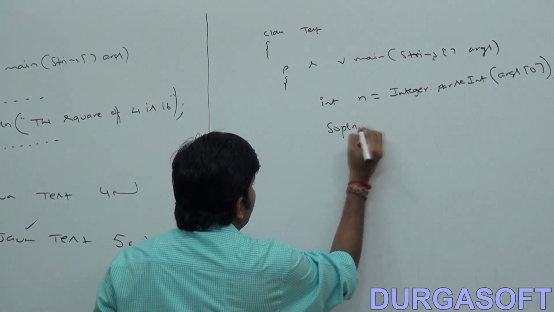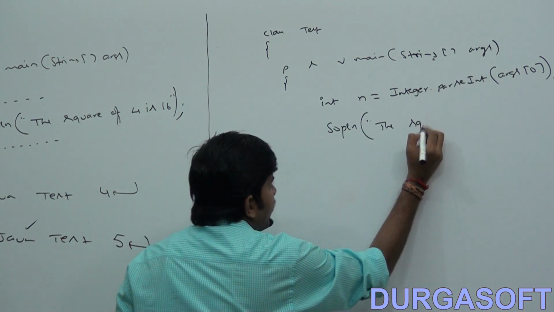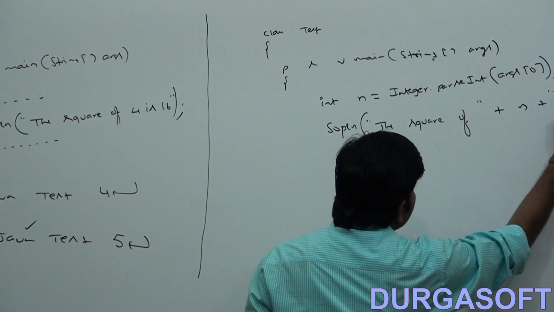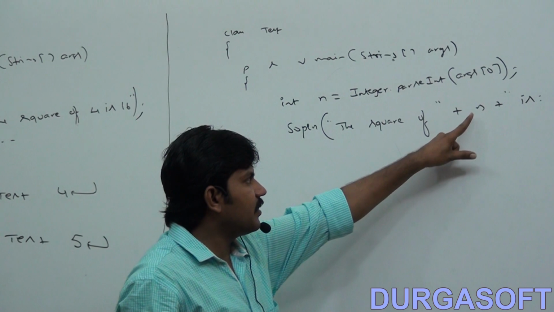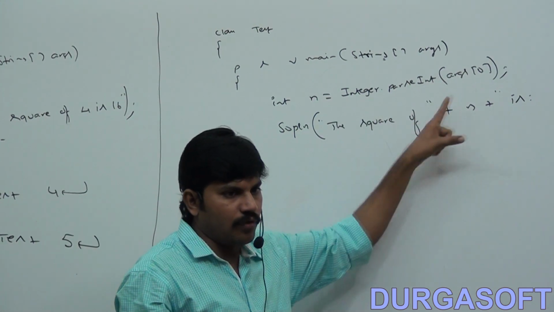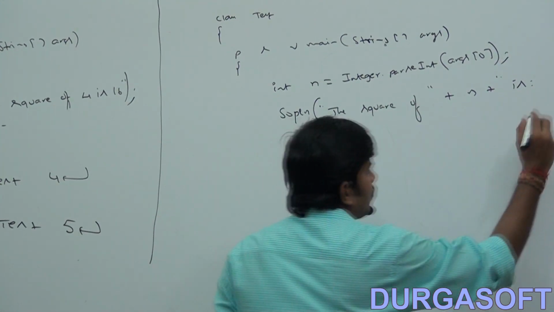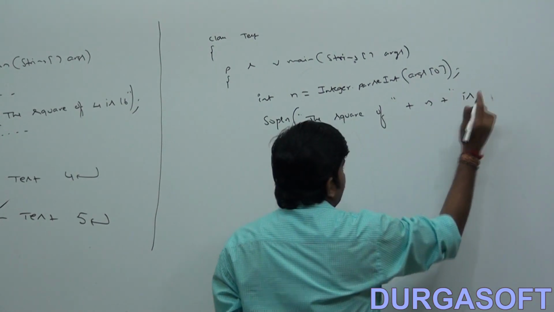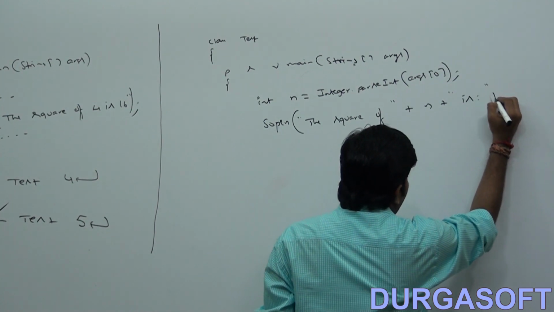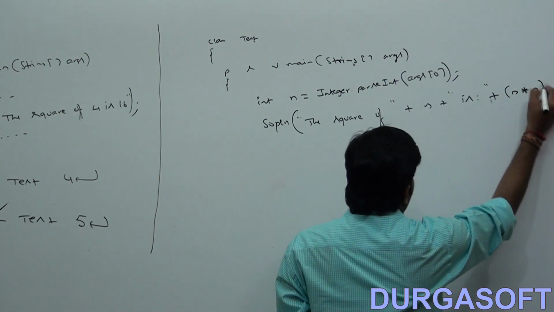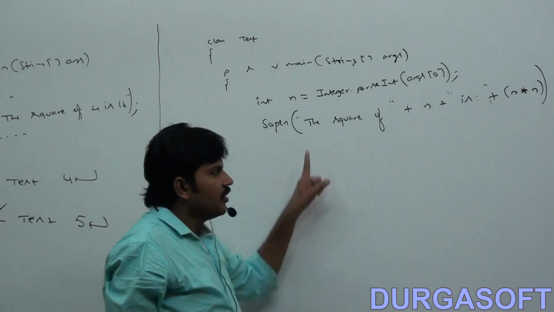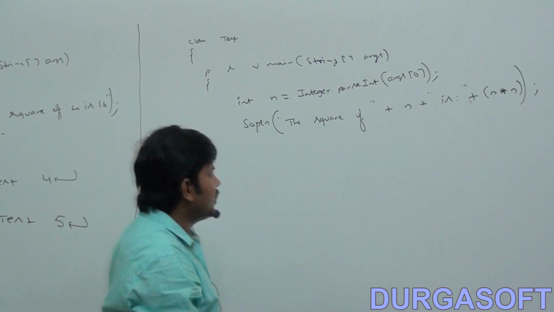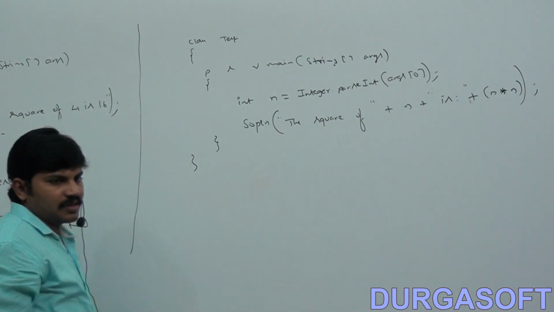Now System.out.println: the square of n is, whatever the value you are passing. The square of 4 is, the square of 5 is. So I write: the square of n is, plus n into n. Are you able to understand, right? That is the end of the method and the end of the class.